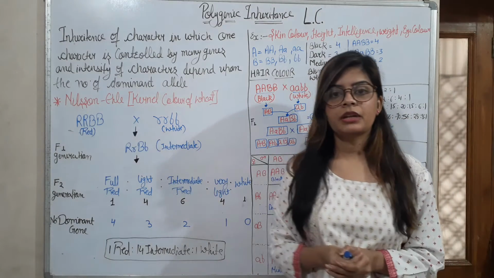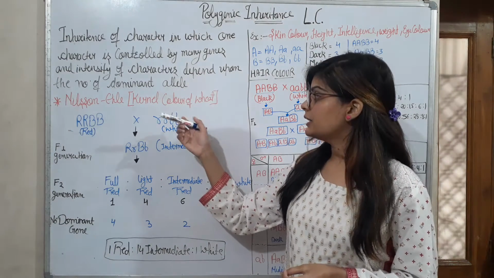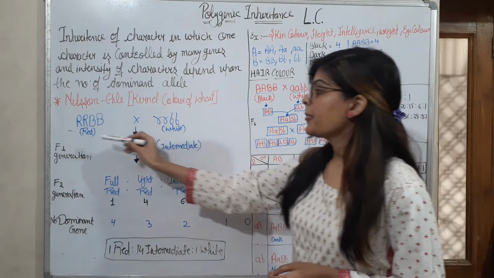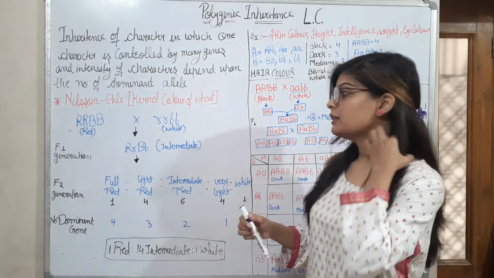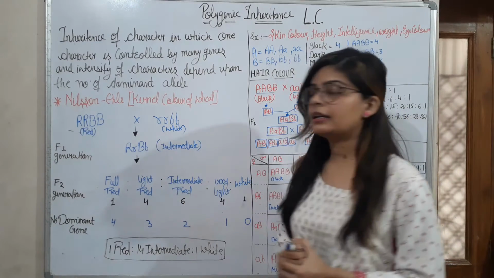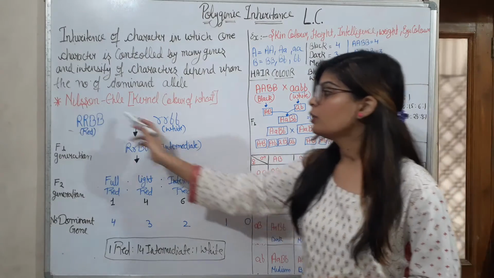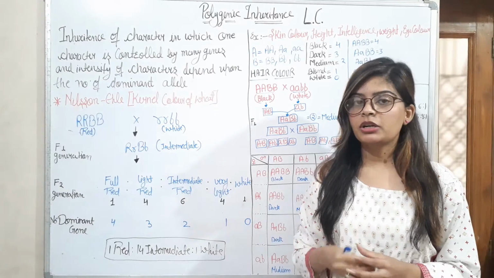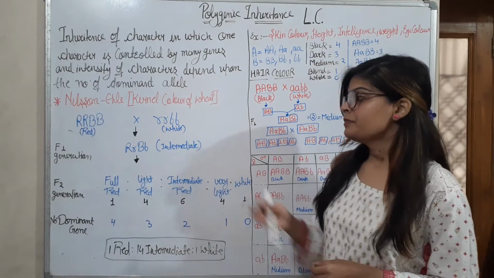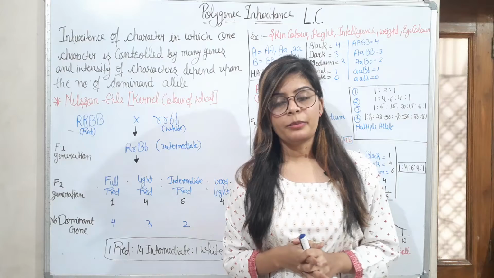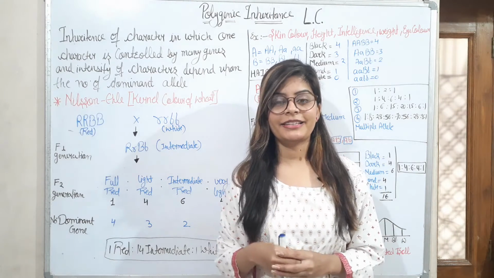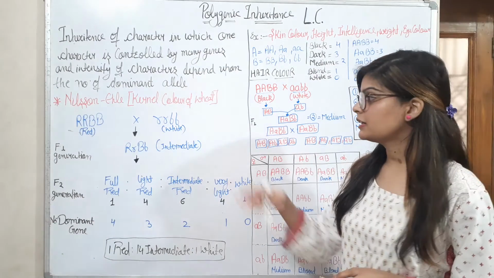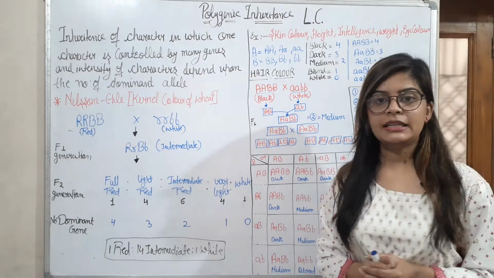Nilsson-Ehle explained the kernel color of wheat. Here we look at the cross of red wheat and white wheat. Red wheat has capital R and capital B and capital B, and all four are dominant. In recessive, small r and small b, they are white color. It means all the four genes are dominant, giving high intensity of the character, dark red. And there is a very low intensity of that character, white color, where no dominant allele is present.